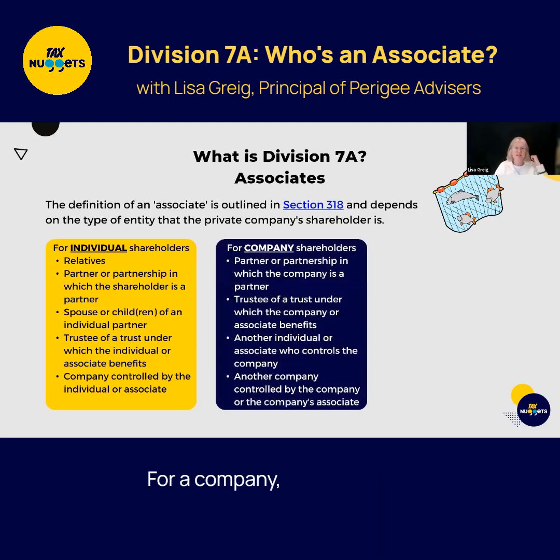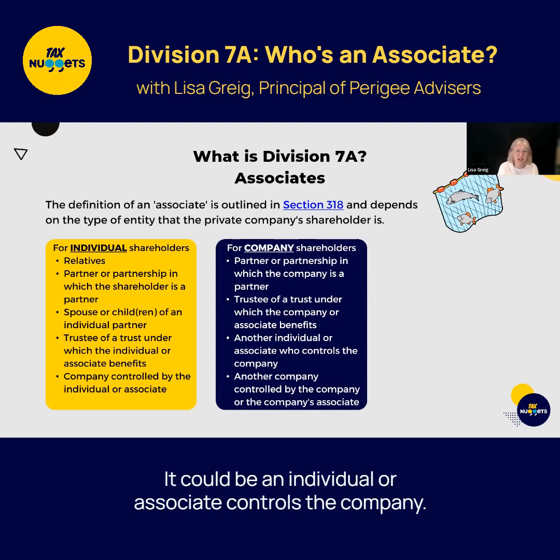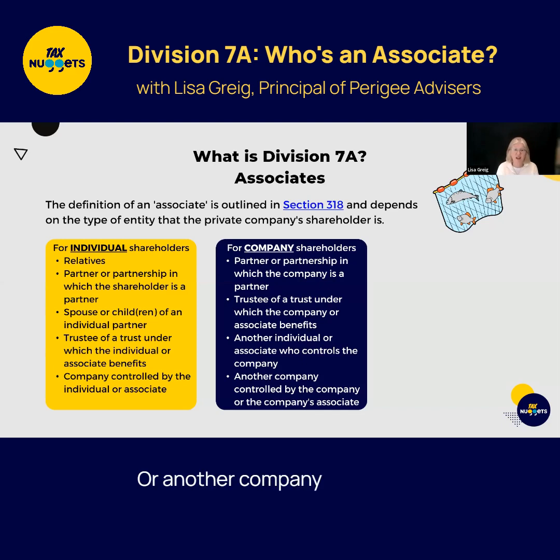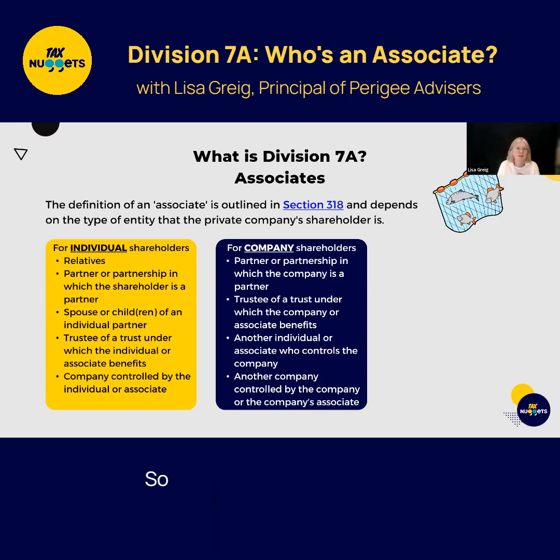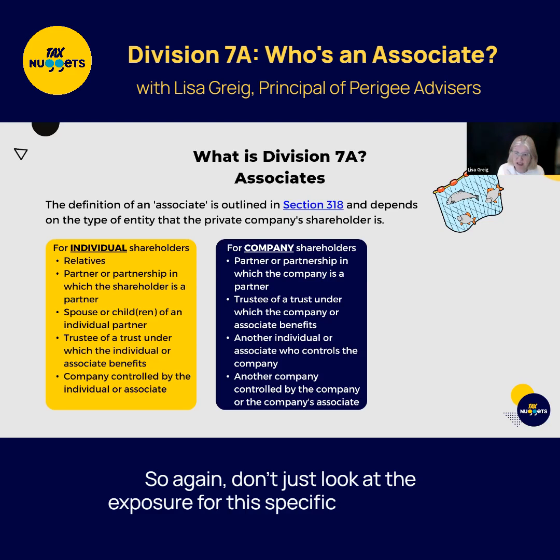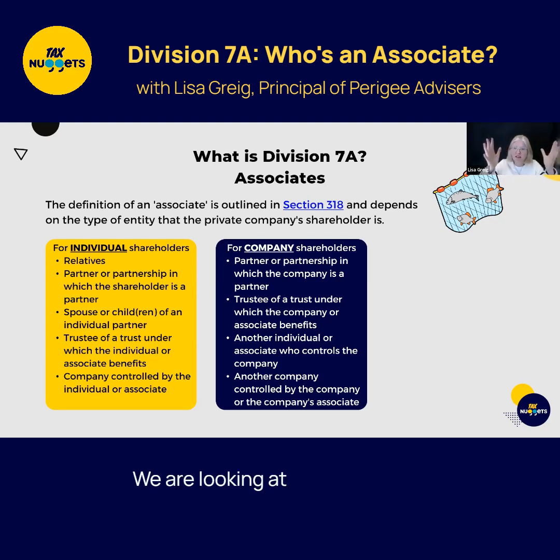For a company, it could be in a partnership with others. It could be a trustee, a corporate trustee of a trust. It could be an individual or associate controls the company, or another company controlled. So we've got interposed entities and all these sort of things as well. So again, don't just look at the exposure for this specific shareholder. We're looking at widening the net.